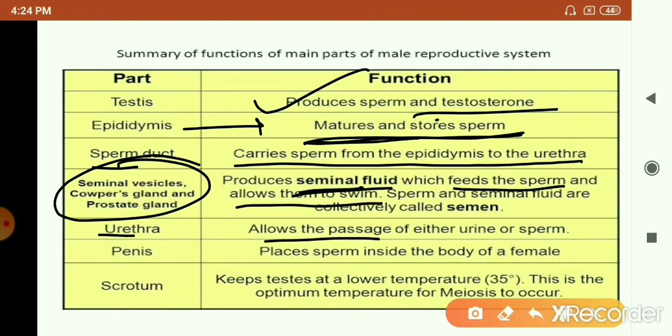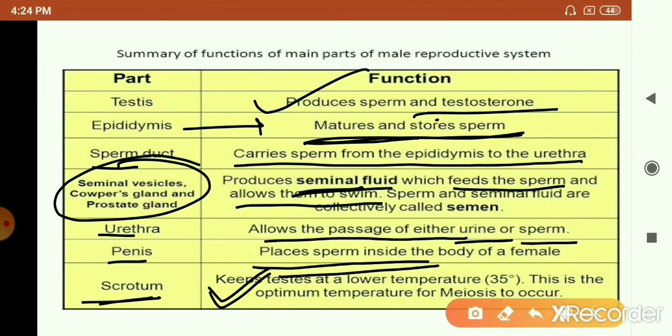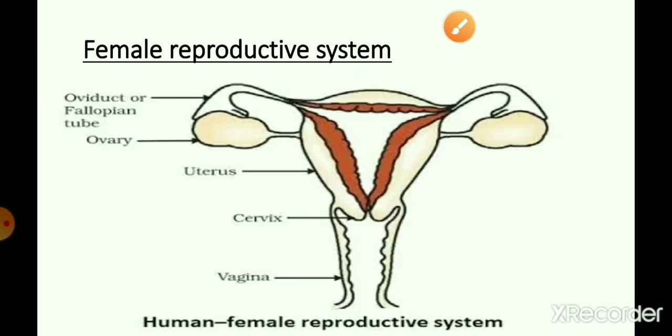The urethra allows passage of either urine or sperm, and that's why the urethra is also called the urinogenital tract. The penis is a copulatory organ which is used for putting the sperms or the semen in the female reproductive tract. And the scrotum keeps the testis temperature around 1 to 3 degrees lower than the body temperature, which is required for formation of sperms. So that's about the male reproductive system.